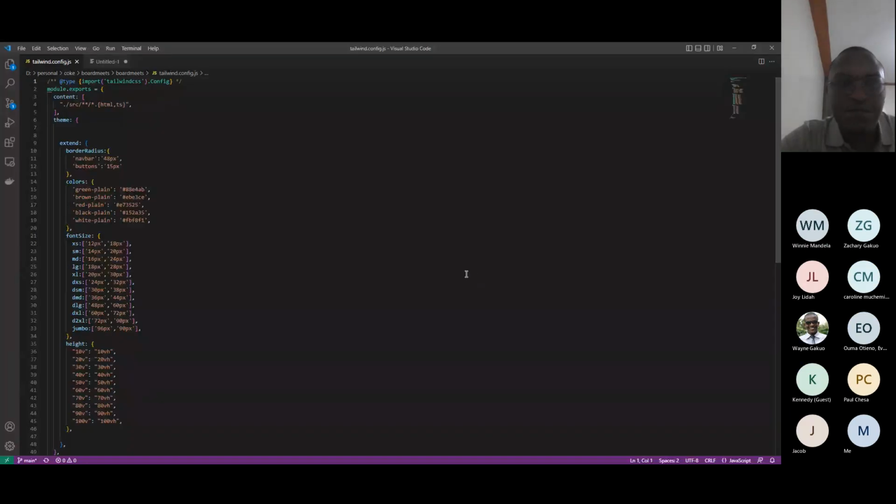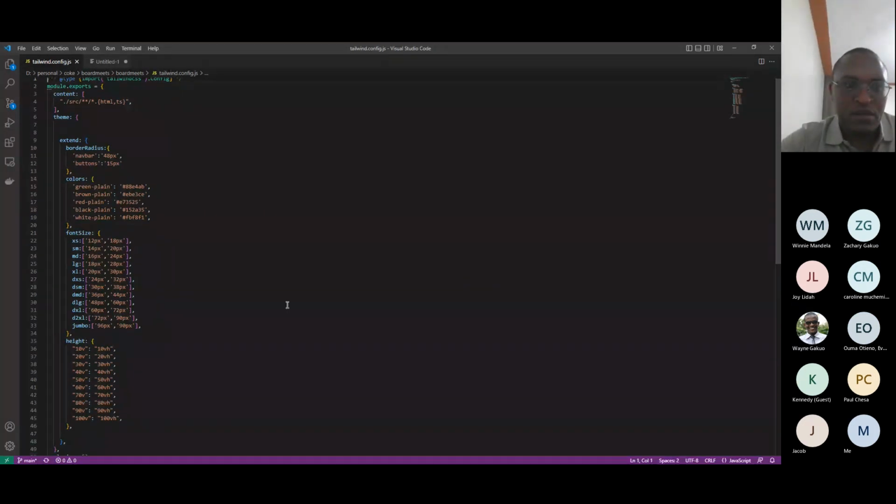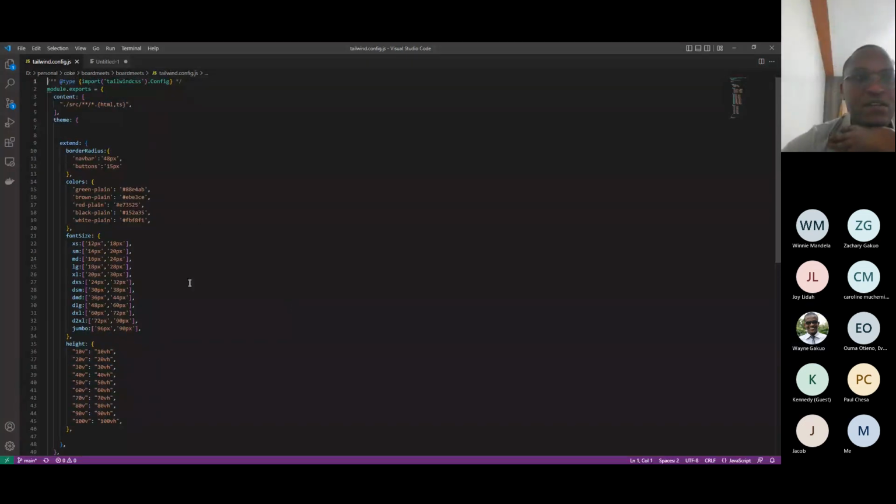So let me share now this. You can now see Visual Studio Code. Yes, thank you. So from here, you can see all we are saying. This is the tailwind.config.js, which will be generated.